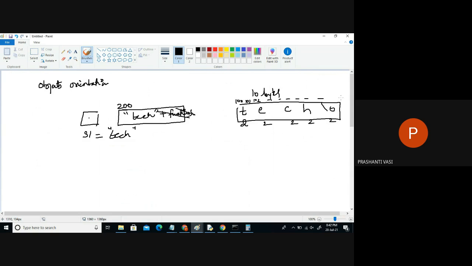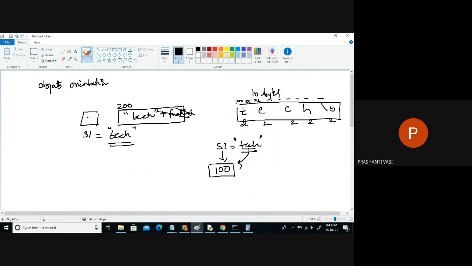What is the base address of this information? 100. Fine. So now when I have written S1 is "tech", what is stored inside S1 right now? S1 will not hold the data. S1 will hold the base address of the "tech" information.